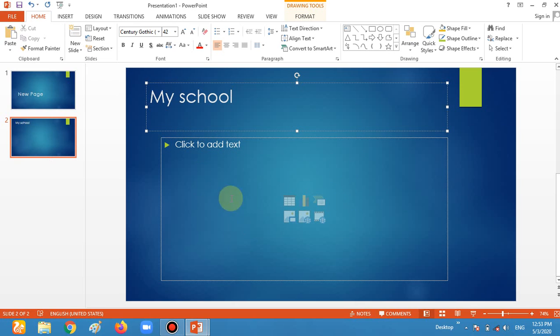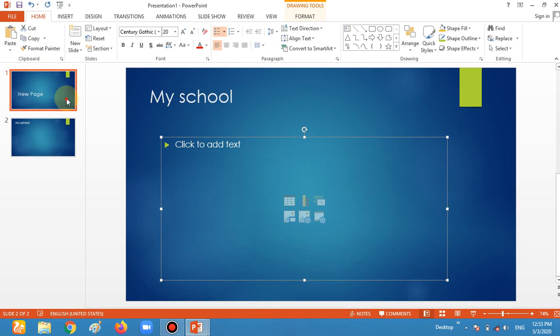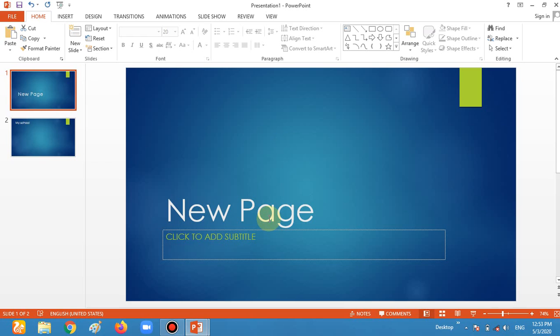my school. Okay, now I want to put a picture for my school. So how can we put a picture on this one? I'm going in a pictures area. I'm clicking the picture area and choose a picture. But before this one, first of all, you have to know what it is. These are the objects. Every box is an object. Okay, we can insert anything in the object.